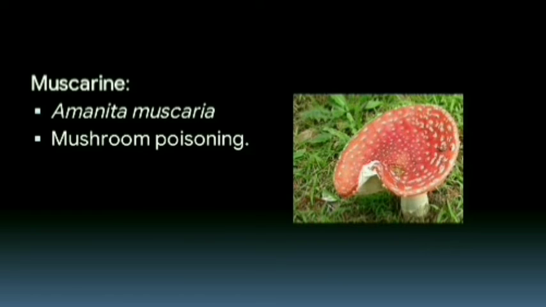Next, muscarine. It occurs in the poisonous mushroom, Amanita muscaria. This muscarine has only muscarinic actions and it is not used therapeutically, but it is of toxicological importance, that is mushroom poisoning.